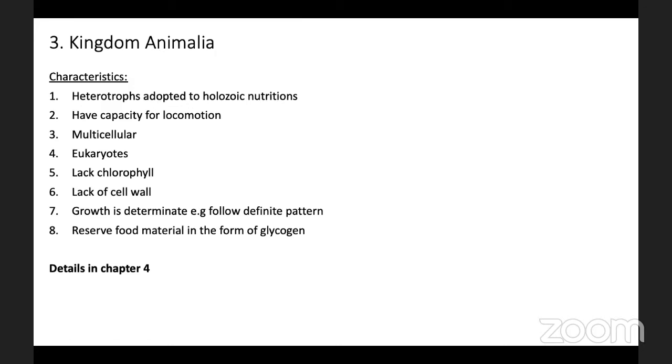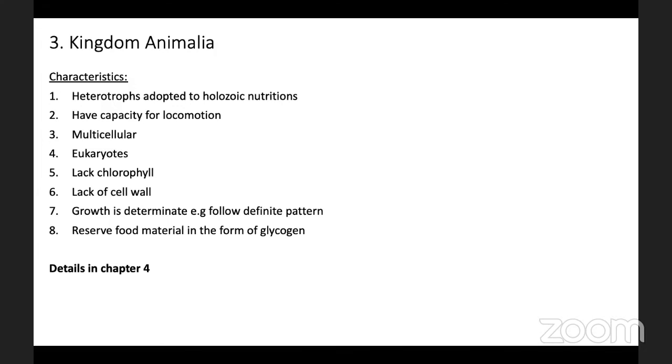Notochord is a cartilaginous skeletal rod supporting the body. So Animalia is differentiated into chordates and non-chordates. Details about Animalia are given in chapter number 4 in our textbook. Here in this chapter, only the general characteristics are there.